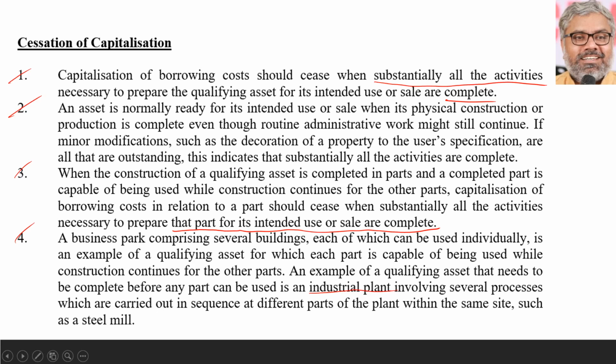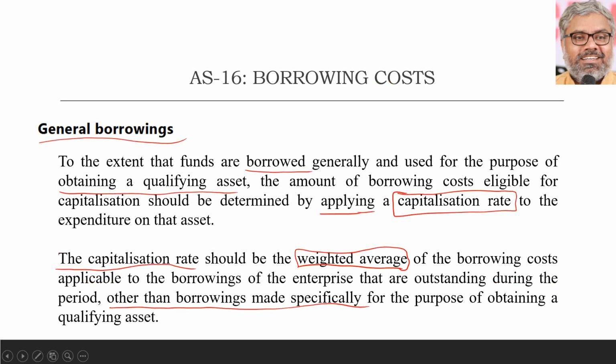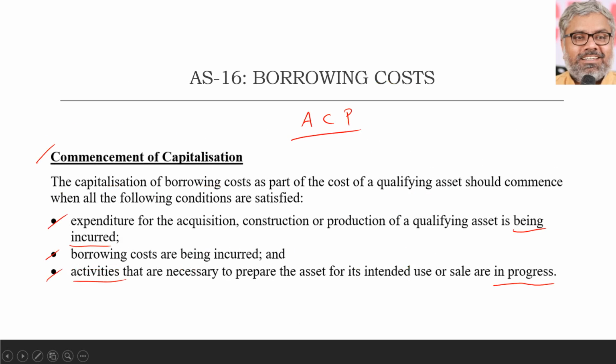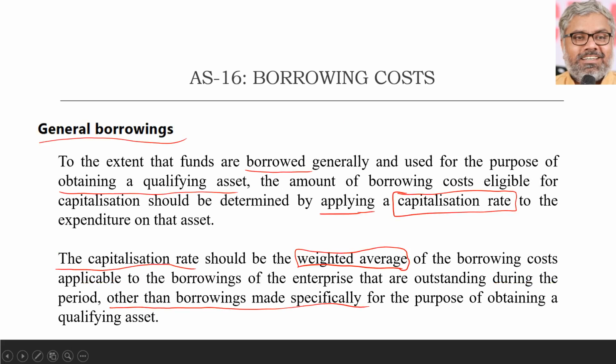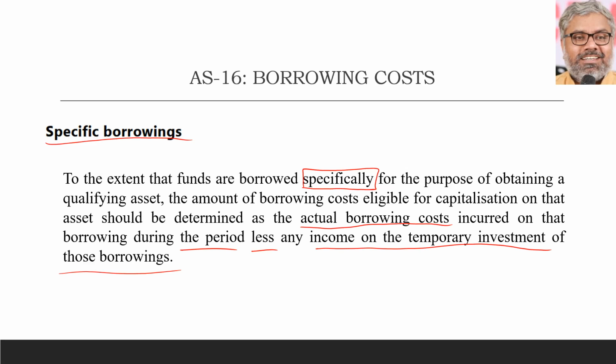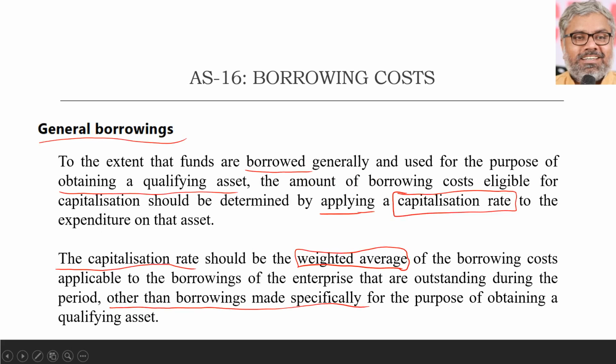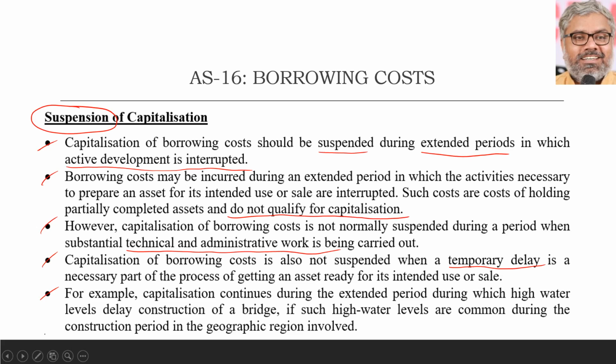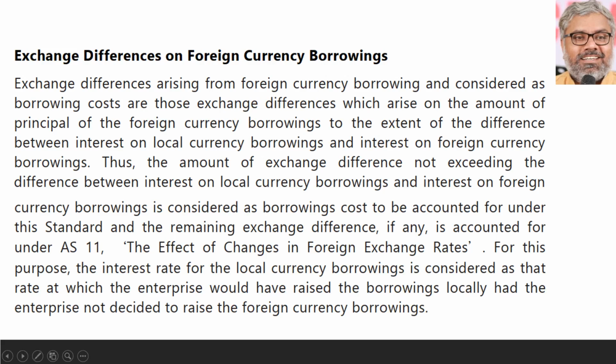If all three are asked in one theory question, quite possible, because it's a very good theoretical discussion from Accounting Standard 16. But as far as problems are concerned, our calculations will involve computation of this capitalization rate, which is nothing but the weighted average interest cost related to general borrowings. And for specific borrowings, there is no special calculation; that will be directly applied on the expenditure that is incurred on purchase of the asset. These are the various aspects related to AS 16 for normal situations.